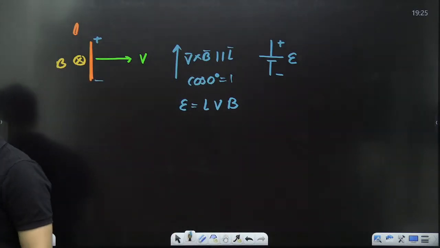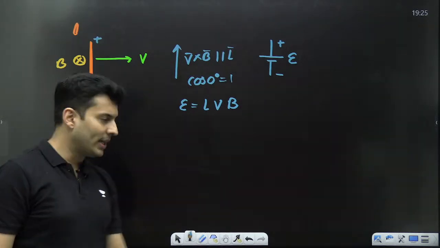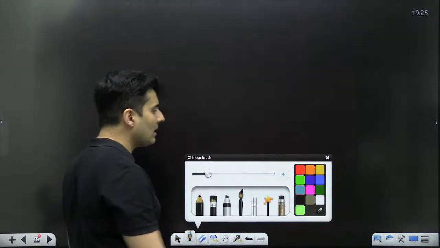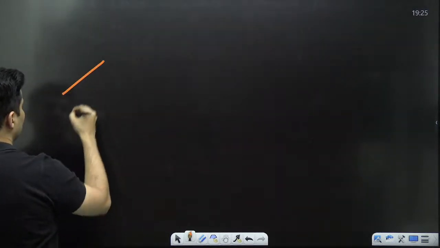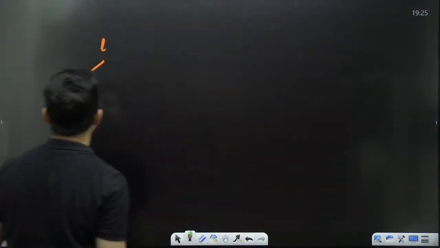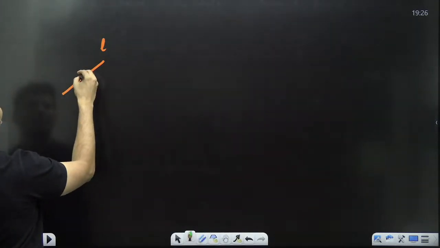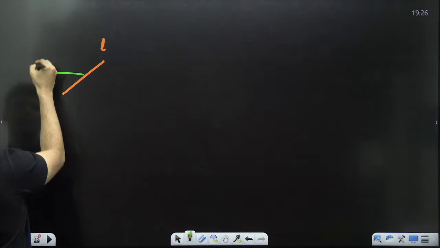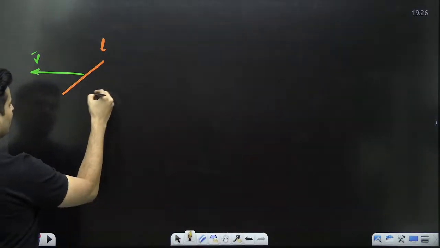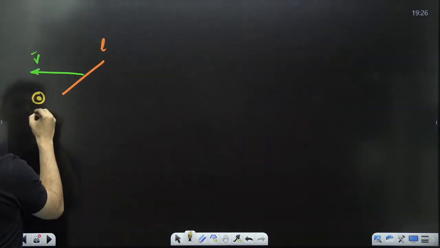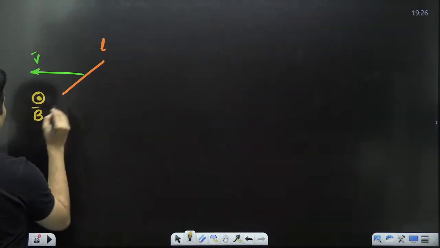Clear, everyone with me? Shall we take one more example so that it is absolutely clear in everybody's head? Imagine the length is like this. Imagine the velocity is somewhere else, and let's say the magnetic field is towards you. Some random directions I have taken.